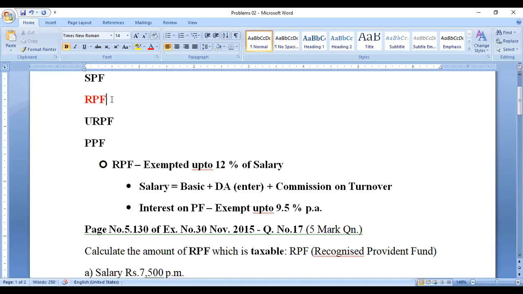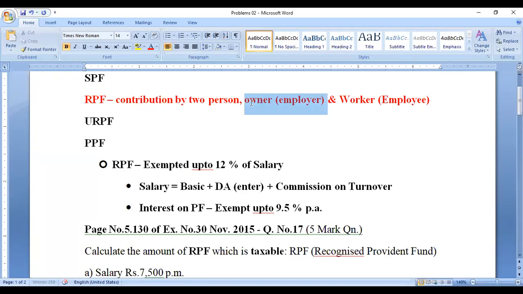For this recognized provident fund, there is a contribution by two persons. Who are the two persons? One is the owner, that owner means company, company means employer. So the employer is contributing, and another person we can call a worker, that means employee. So there are two contributions. Now if it is employer contribution, then only we can go for the calculation of the taxable recognized provident fund.